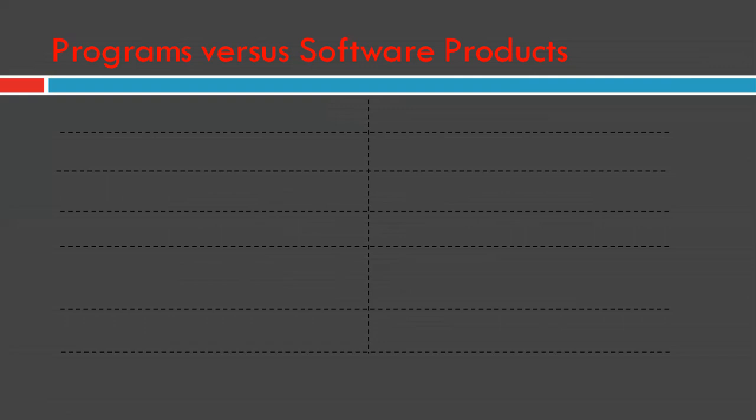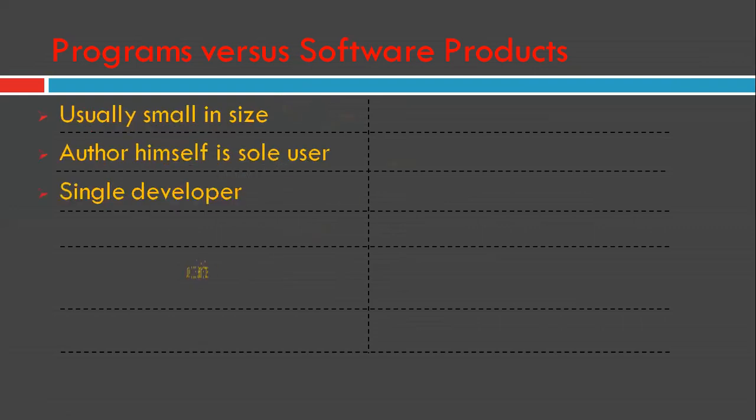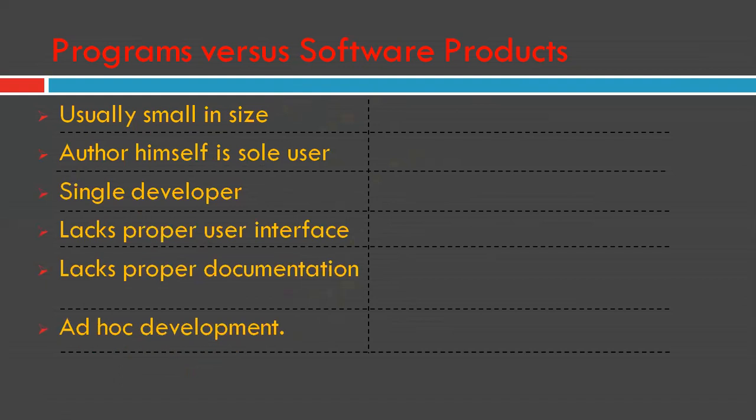Many toy softwares are developed by individuals, such as students, for their classroom assignments or personal use. These are usually small in size and support limited functionalities. Further, the author of the program is usually the sole user of the software, and he himself maintains that code.